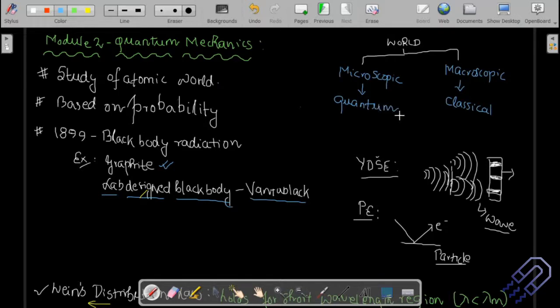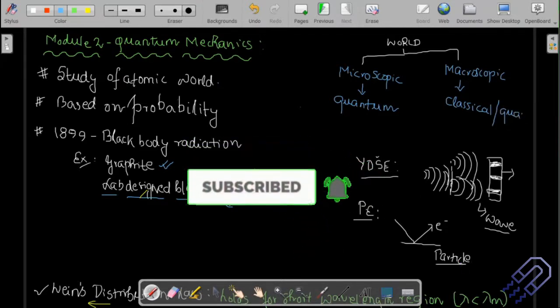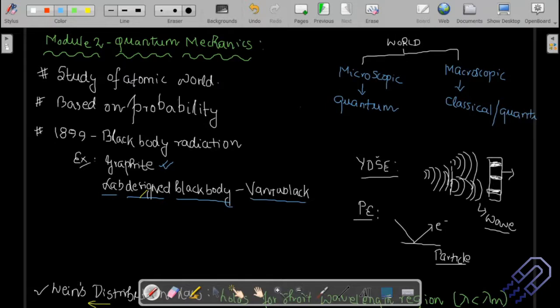I'll give you examples where you will see that quantum mechanics is also applicable in the macroscopic world or in our day-to-day life, under certain limiting conditions. But classical mechanics cannot be used in the microscopic world.